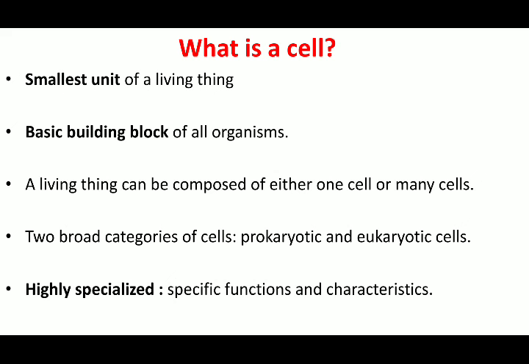Now, each cell, according to its origin or location, becomes highly specific in its function. Suppose we say a brain cell, which you call a neuron. A neuron would be specialized to carry impulses, from the brain towards the site or from the site towards the brain. So according to their location and specialization, they carry out a specific function, and according to the function each cell would also have a specific size and a distinct shape. This imparts a specialization to the cell.